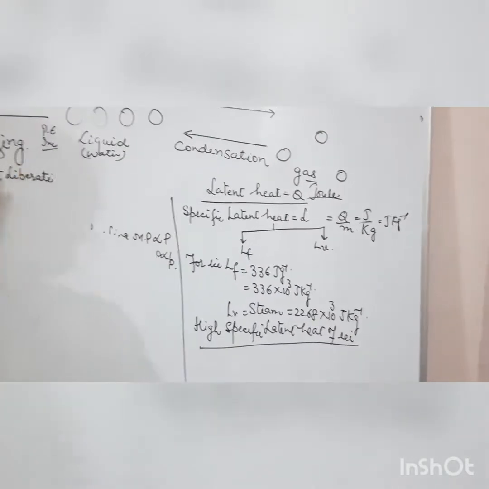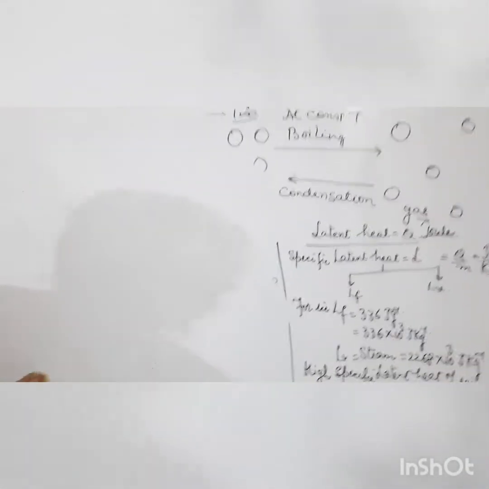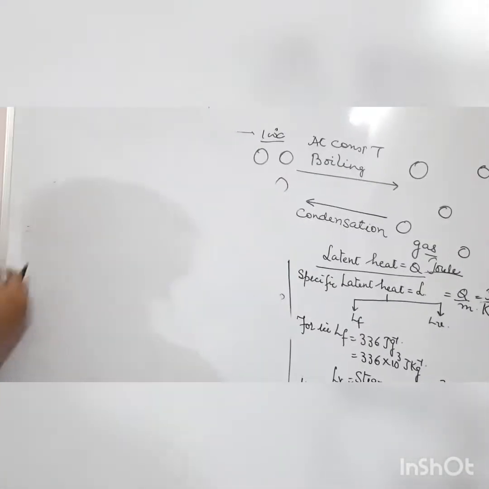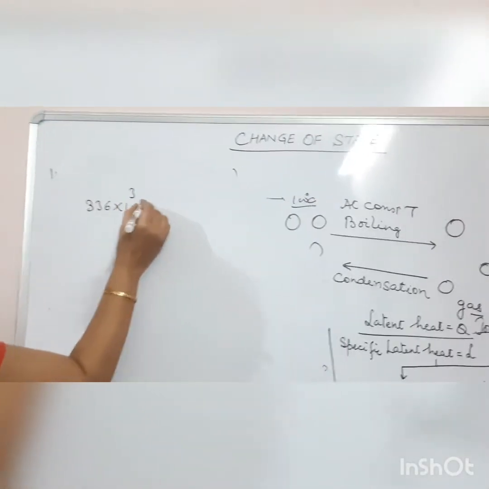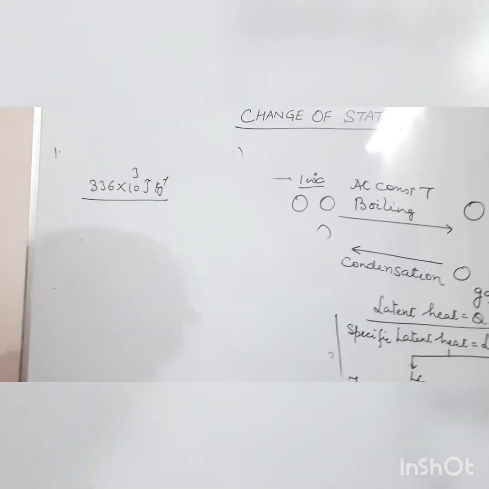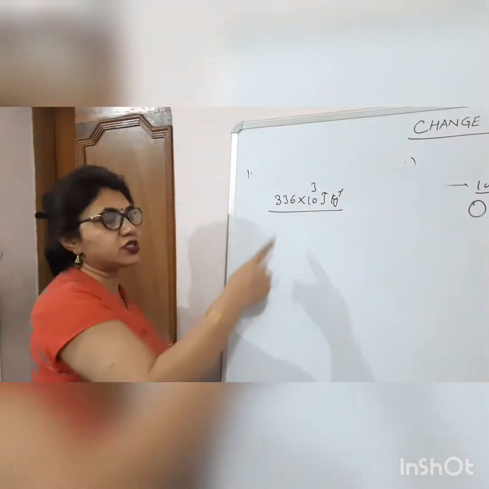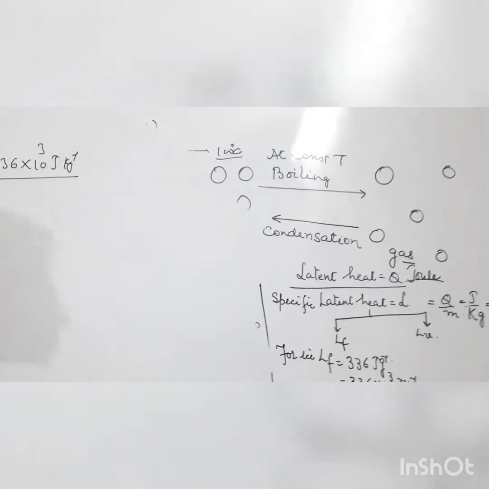Try to understand. I told you the value of the specific latent heat of fusion of ice, that is 336 joule per gram, and 336 into 10³ joule per kg. What does it mean? It means if you want to melt 1 kg of ice, how much heat is required? 336,000 joules. This is an enormous amount of heat. So there are some natural consequences of this.